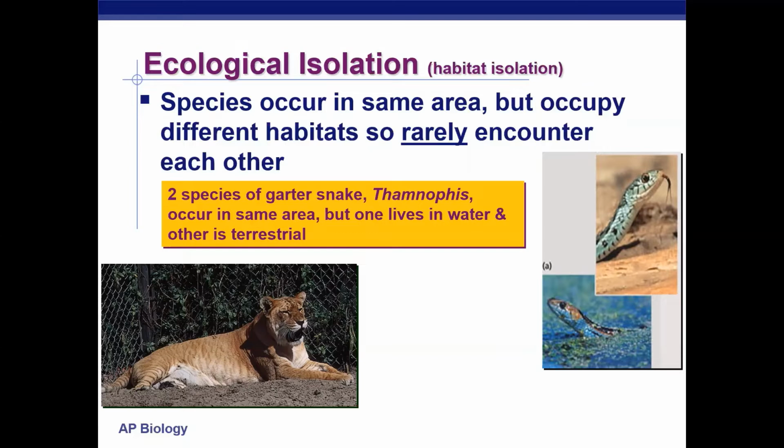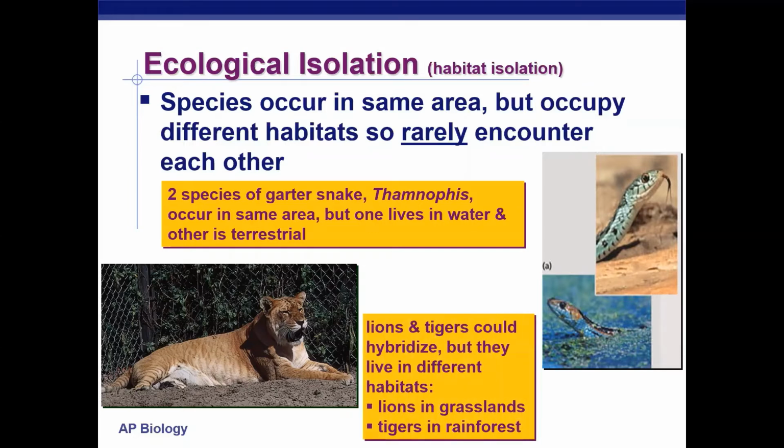We could even apply this to ligers. Lions and tigers can hybridize and form ligers, which, if you saw Tiger King, is something they were doing. They were hybridizing them in captivity. But this doesn't happen in nature. Tigers and lions live in the same area. There's no physical barrier that separates them, except lions live on the grasslands and tigers live in the rainforest, and they remain distinct species.